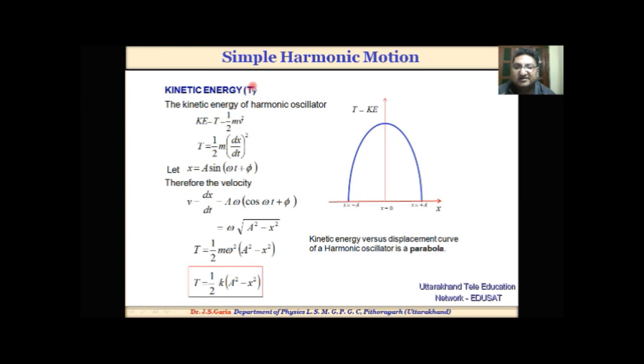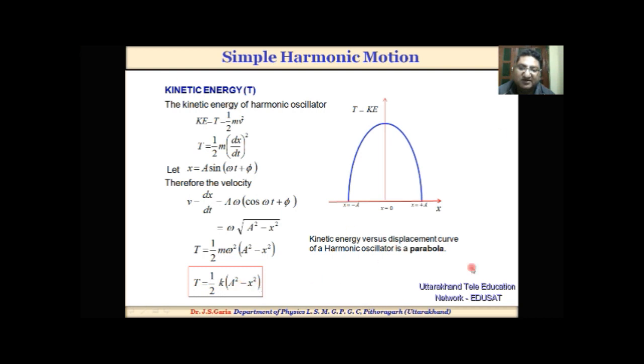Kinetic energy is defined by T. The kinetic energy is a function of velocity, and that is T = ½mv², T = ½m(dx/dt)². Let x = a sin(ωt + φ). Therefore v = dx/dt, and finally we get T = ½k(a² − x²).